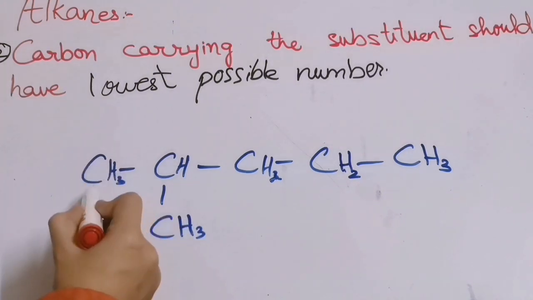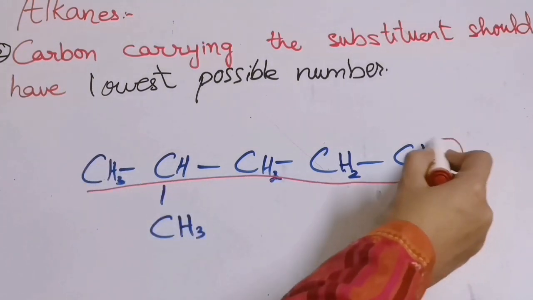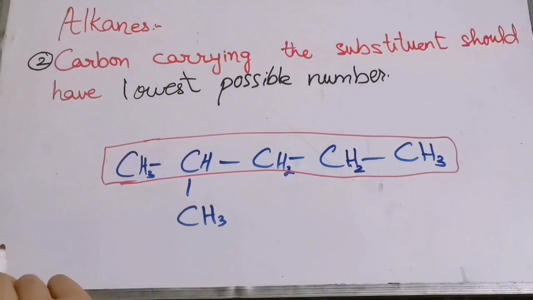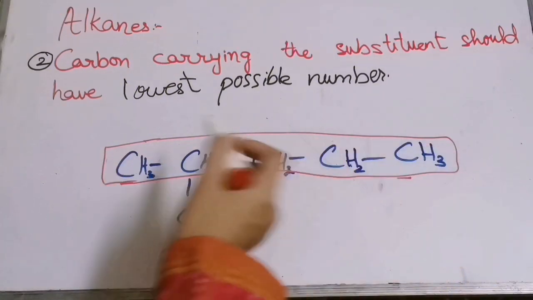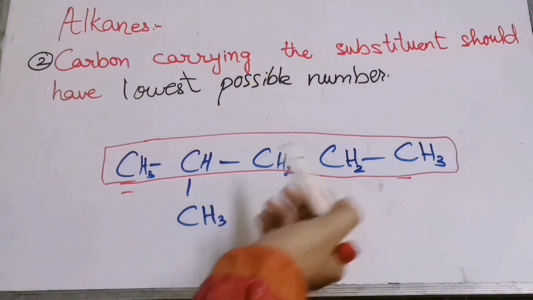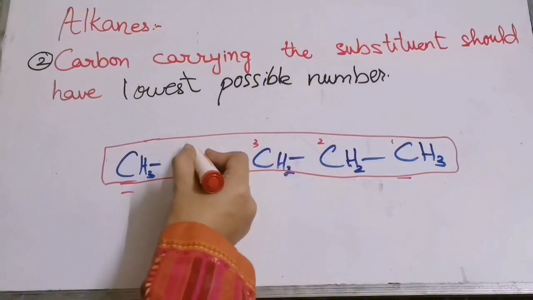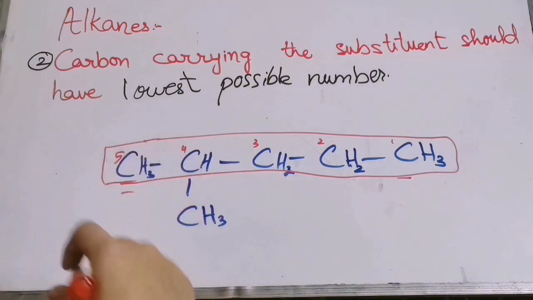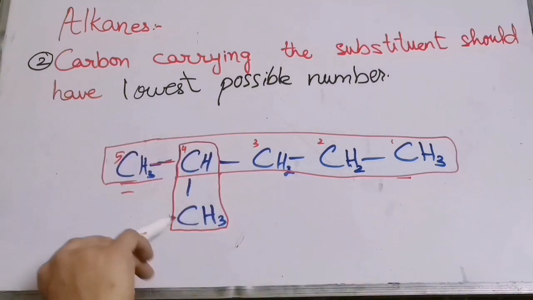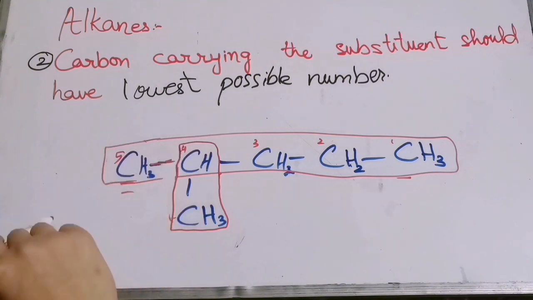If we take this chain as our longest chain, write the numbering from this side as well as from this side. If from here I write the numbers 1, 2, 3, 4 and 5, what number is given to the substituent from this side? Number 4.